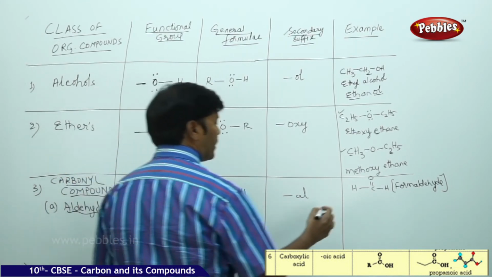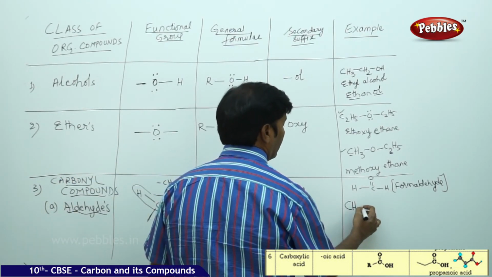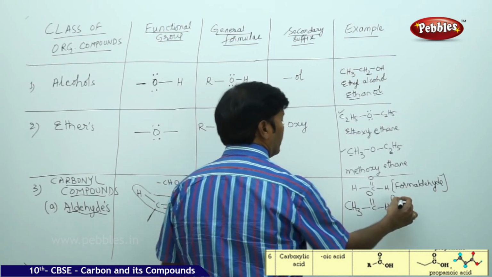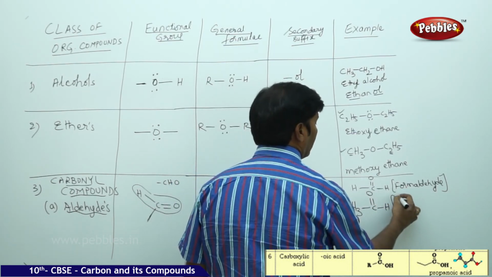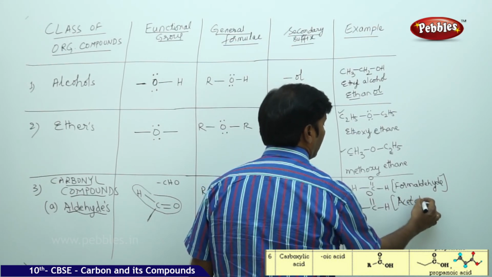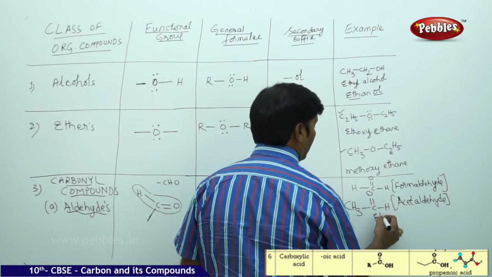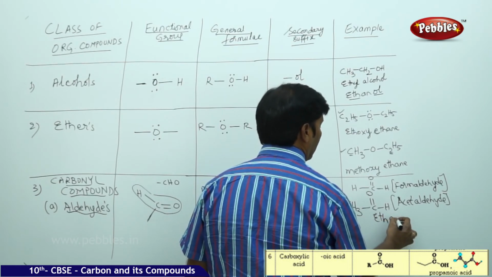And you can take one more example, CH3-C double bond O-H. This is acetaldehyde, also called ethanal.